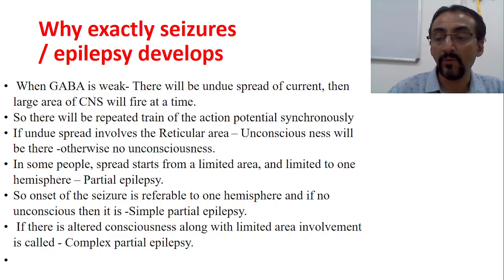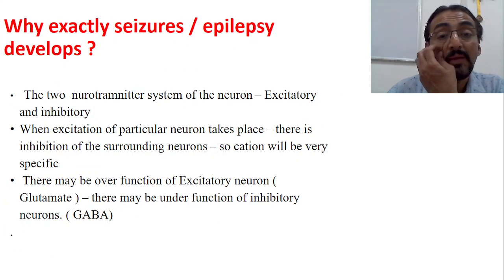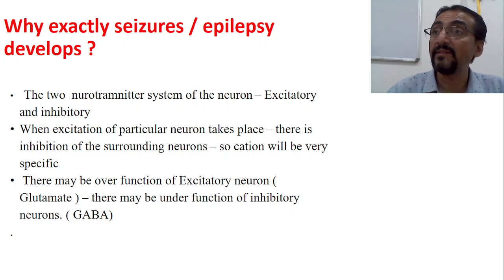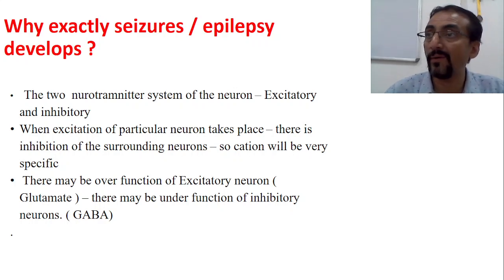When I say there is overfunctioning of the excitatory neurons, it means there is overproduction or over-release of neurotransmitters like glutamate, dopamine, adrenaline, noradrenaline. When I say the inhibitory action is more, that suggests there is more or abnormal release of neurotransmitters like GABA and serotonin.